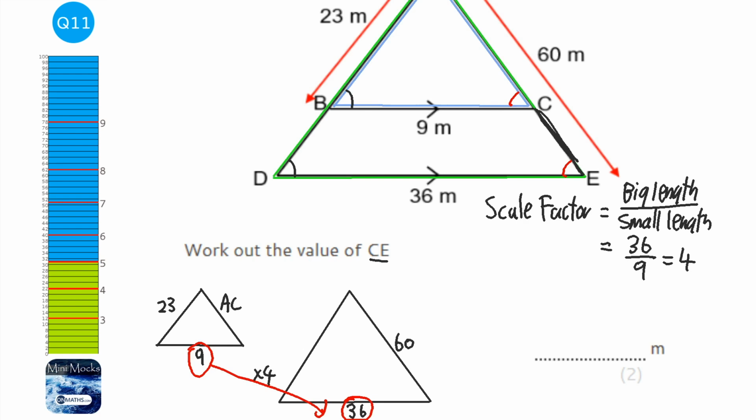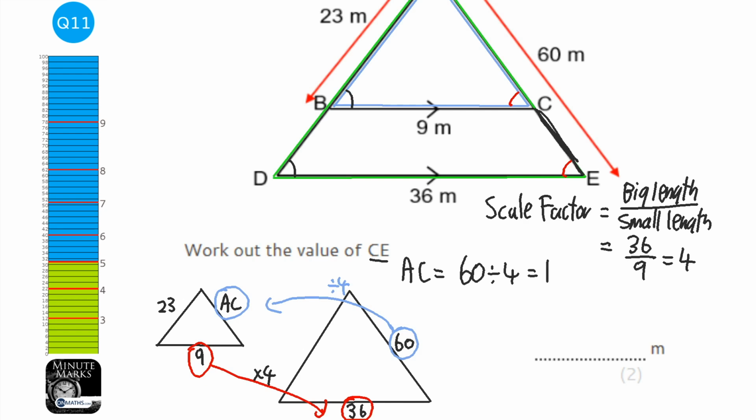If we go from small to big, we times by 4. But here we're going from big to small. So instead of times by 4, we're going to divide by 4, because it's going to get smaller, isn't it? So we're going to do 60 divided by 4, and I should really write down what I'm doing. I'm doing AC, and that's going to be 15.